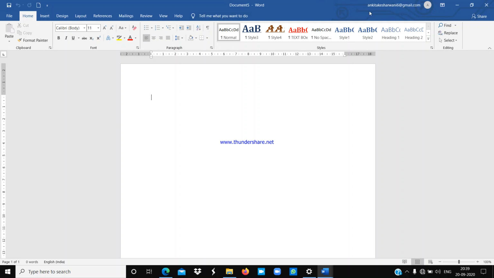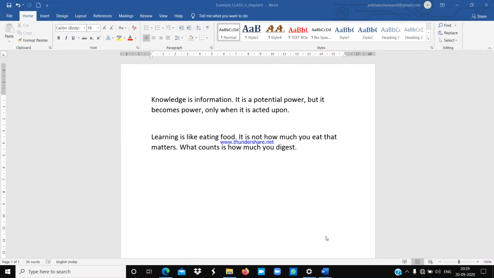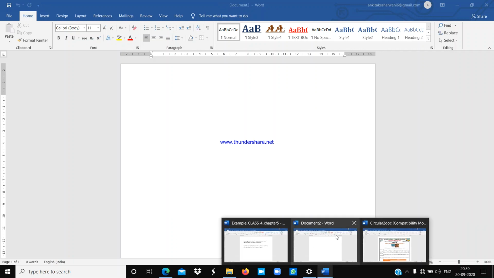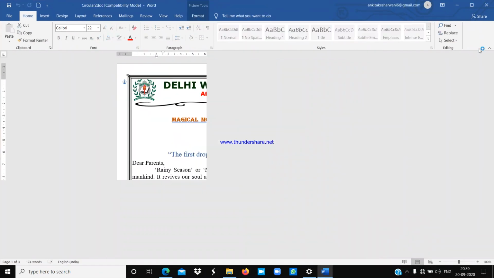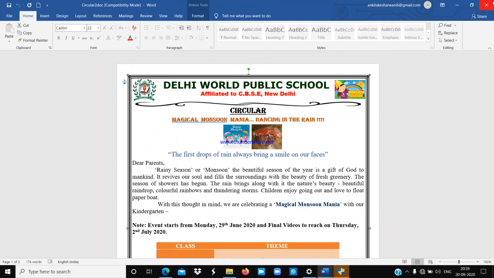To close any particular file or any document, you can just simply click on close. You can see I have closed my three files. There were three files already open, so I have to close one more. This file has already been closed.